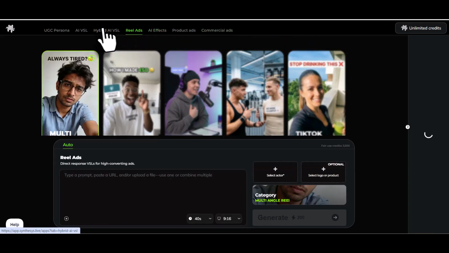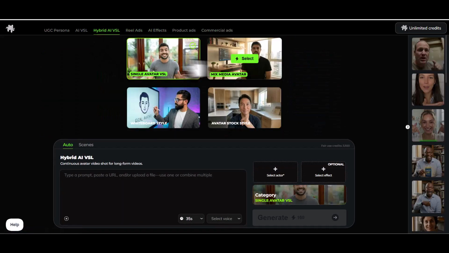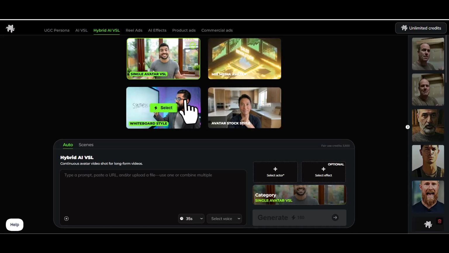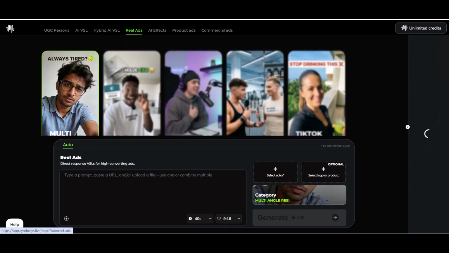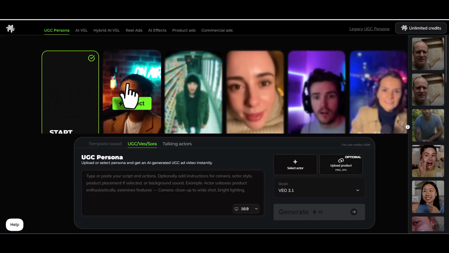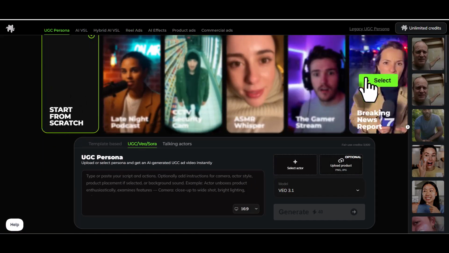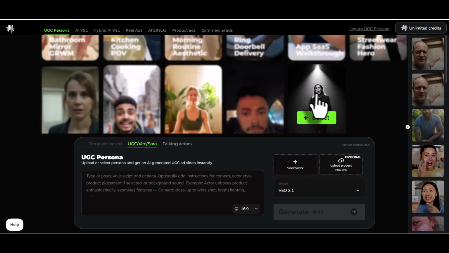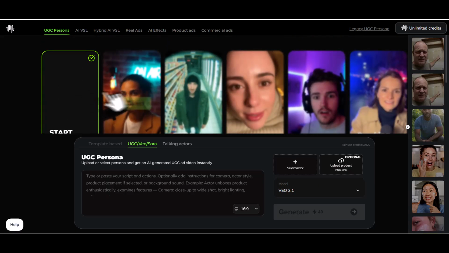Long-form AI avatar VSLs are the key. You're about to see how this changes what's possible with AI video marketing. And when we're done, you'll understand why this isn't just another AI tool. Let's jump in. We're going to start with UGC persona videos because they can be used on the front end, back end, and virtually any touch point throughout your video funnels. They're extremely flexible, with a wide range of uses and the perfect supporting cast for the superstar of Synthesys actors, the long-form avatar VSLs, which we'll be going over next.